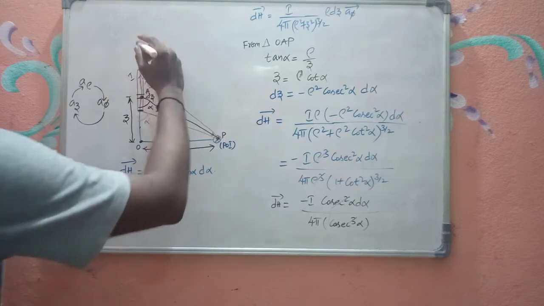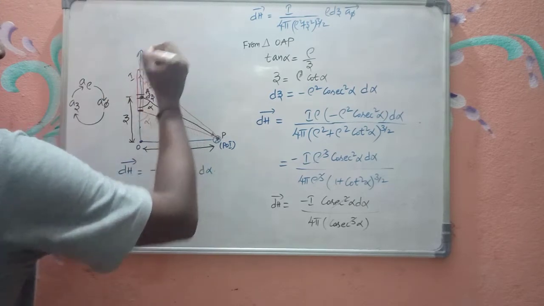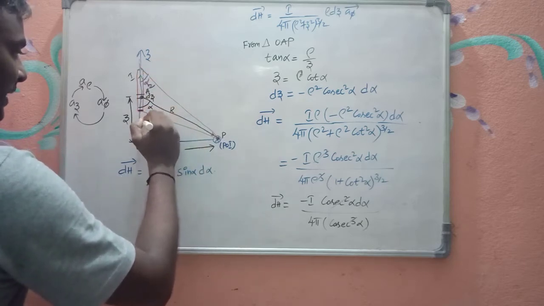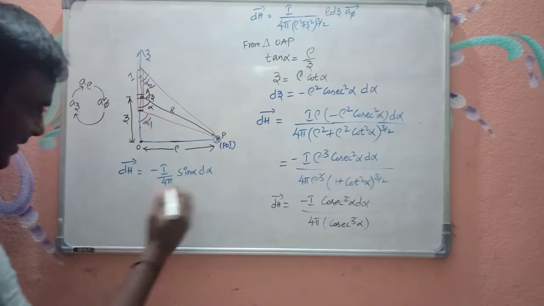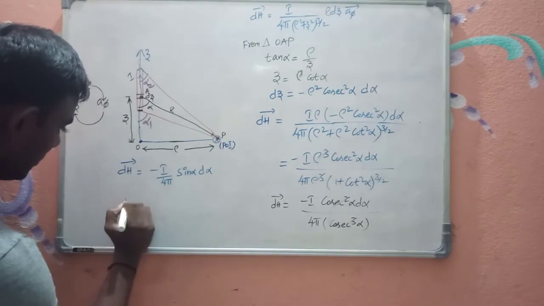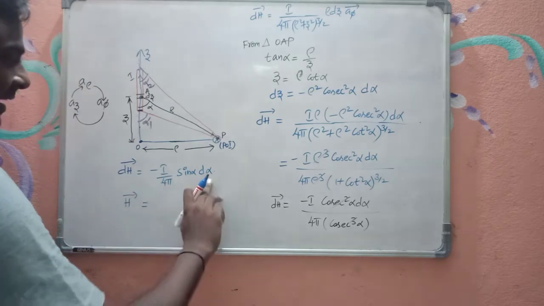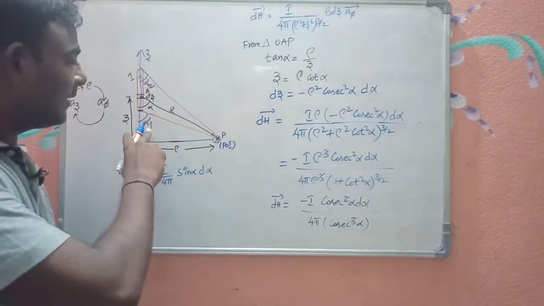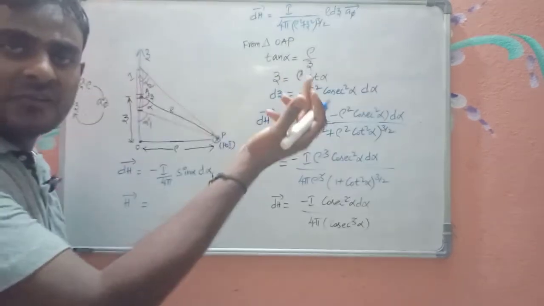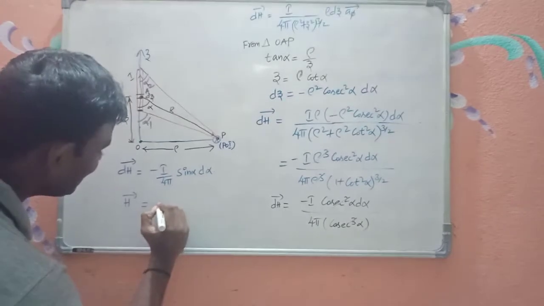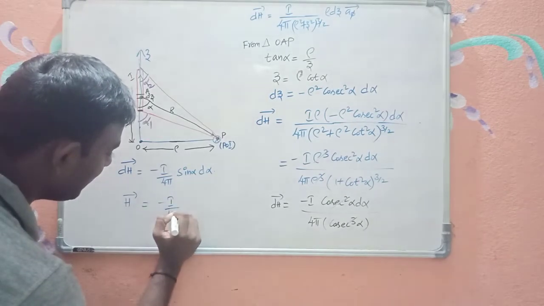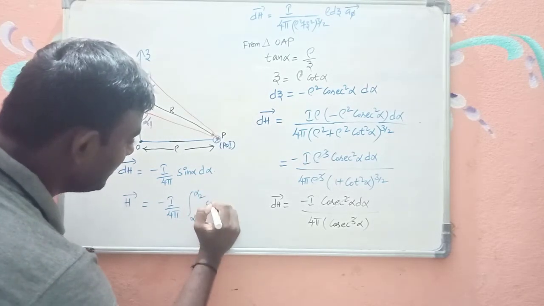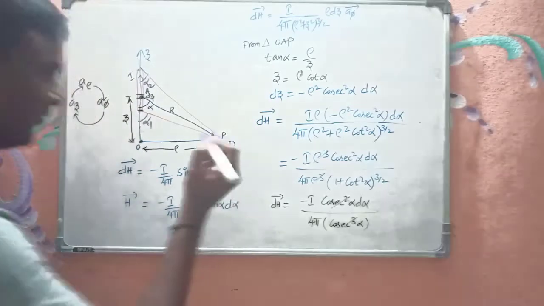Okay, so this is z axis, right? And the finishing end is making an angle of alpha 2 and the starting end is making an angle of alpha 1. So don't forget this. Now we will do the integration. So h bar is equal to, as the integration is in terms of alpha, we need to take the limits of alpha. What are the limits of alpha? Alpha 1 and alpha 2 are the limits of alpha. So it is minus I by 4 pi integration from alpha 1 to alpha 2 sine alpha d alpha.